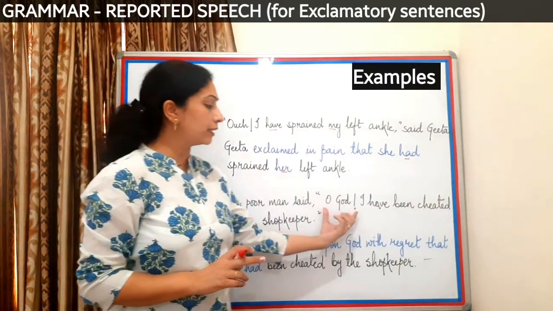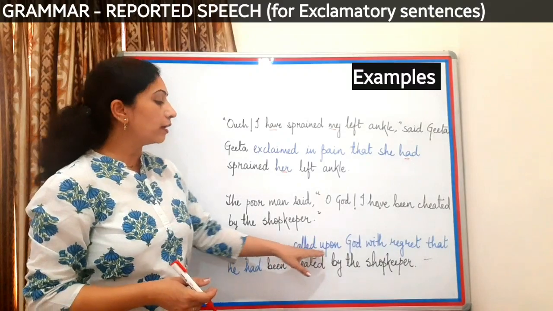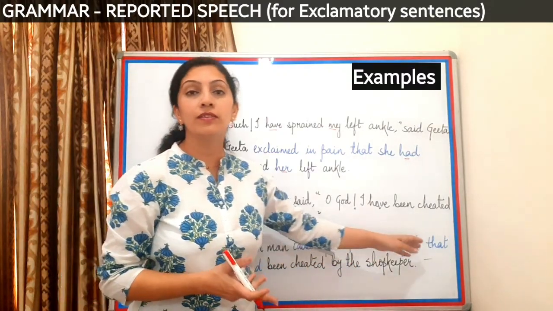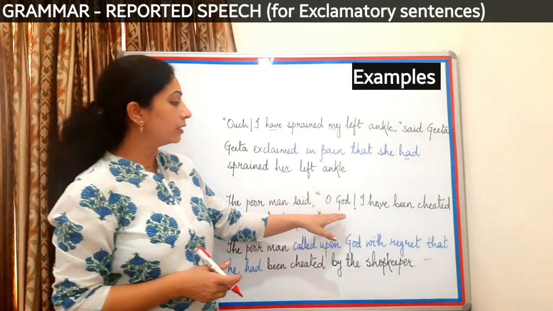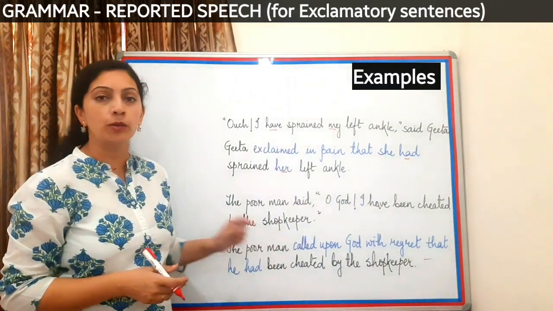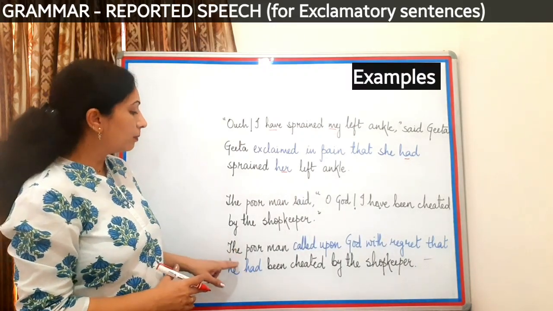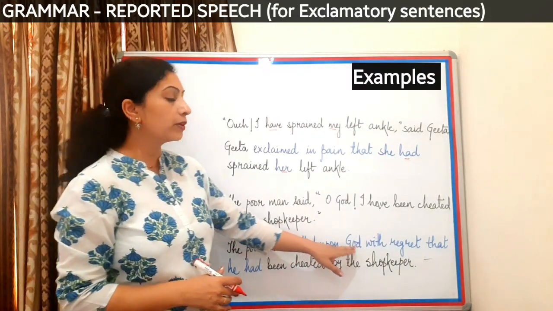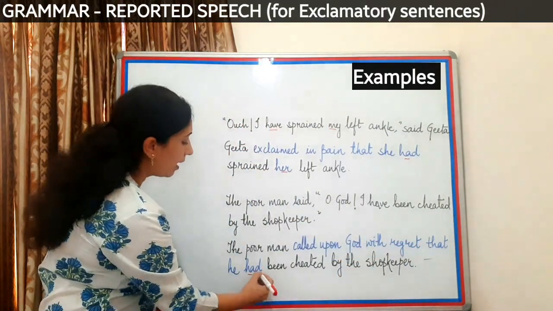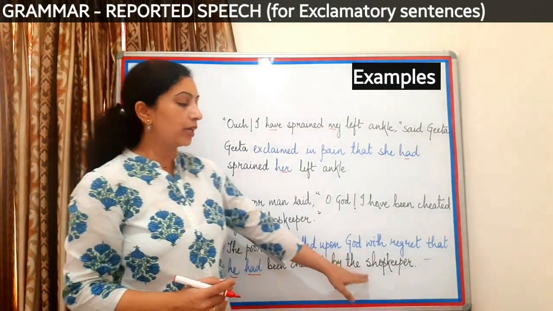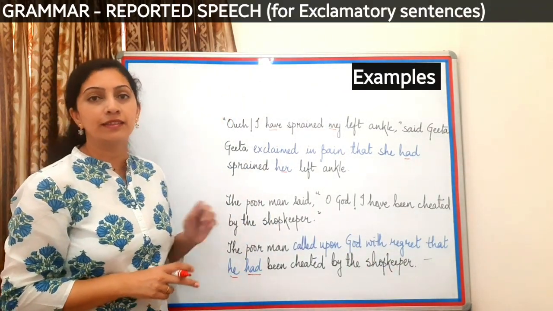Now let's look at the next one. Wherever we have the interjection, oh God, then we can say something like this, called upon God with regret. So let's read this. The poor man said, oh God, I have been cheated by the shopkeeper. This can be changed into indirect in this way. The poor man called upon God with regret that he had been cheated by the shopkeeper. Again, notice the change in the pronoun and the tense.